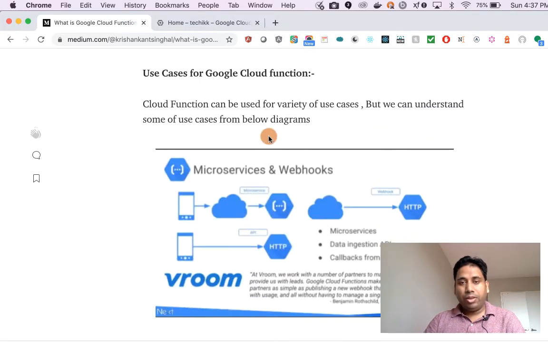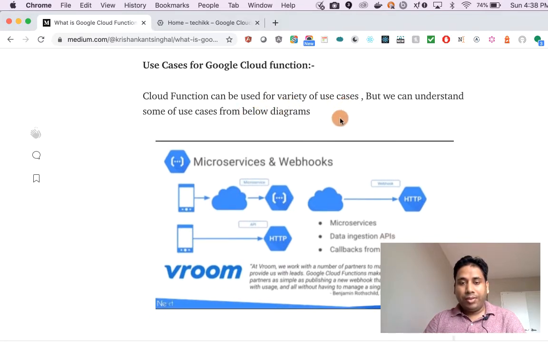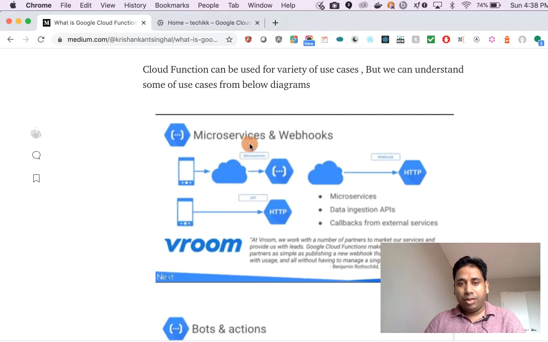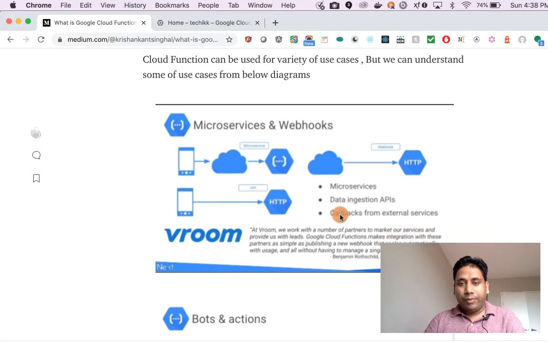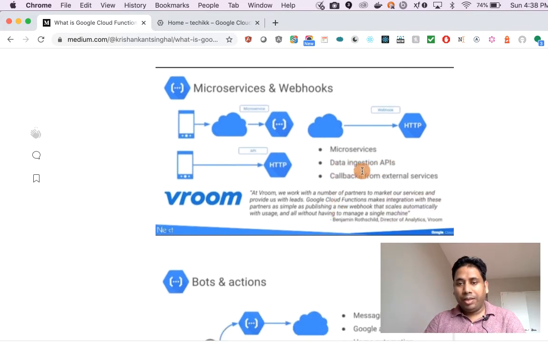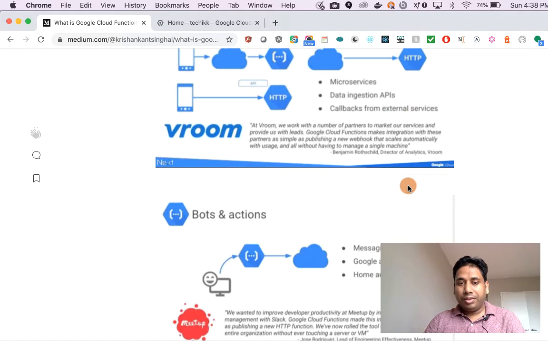Why do we want to use Cloud Function? First is pay as you go: you call the function, it executes, and then it finishes. You need not pay for the whole time for having a machine. That is one advantage. Then it can be used in a variety of use cases. Google Cloud Function can be used for microservices and webhooks, data ingestion, API callbacks from external services.